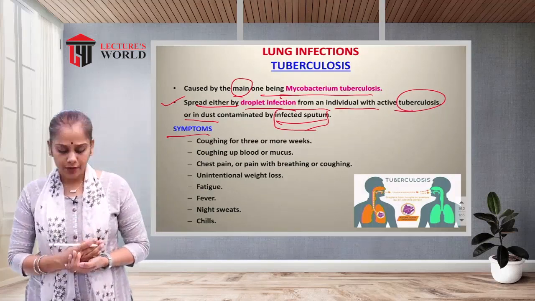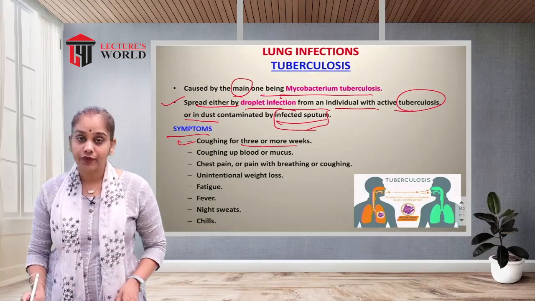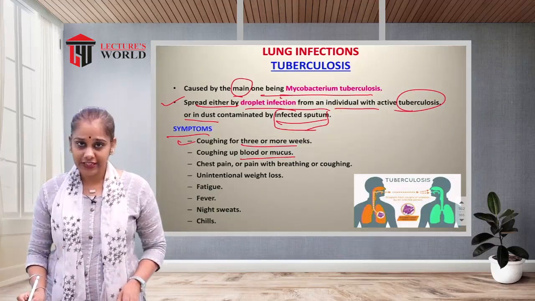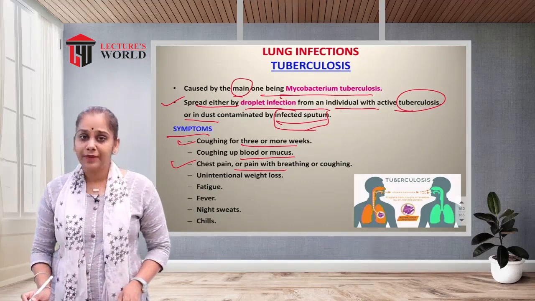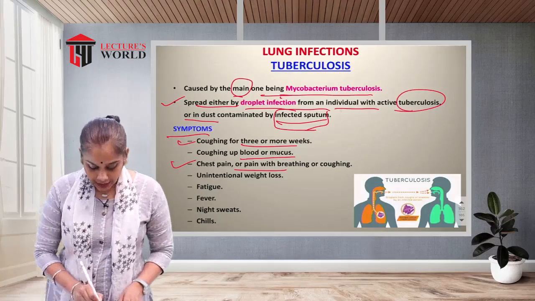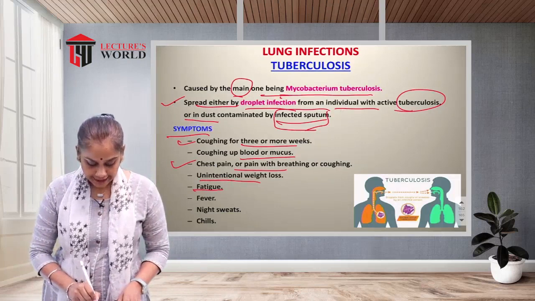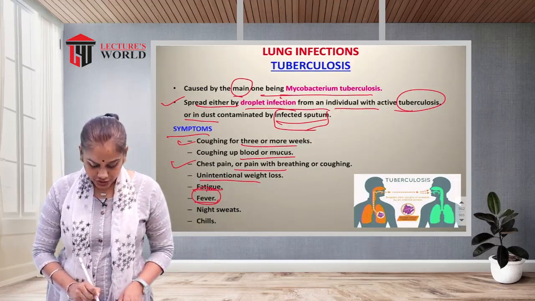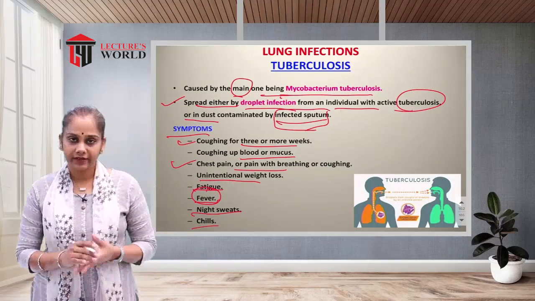Now we will see the symptoms. Which are the symptoms of tuberculosis? Coughing for 3 or more weeks, coughing up blood or mucus, chest pain or pain while breathing or coughing, unintentional weight loss, fatigue, fever because of the infection, night sweats and chills. These are the common features.